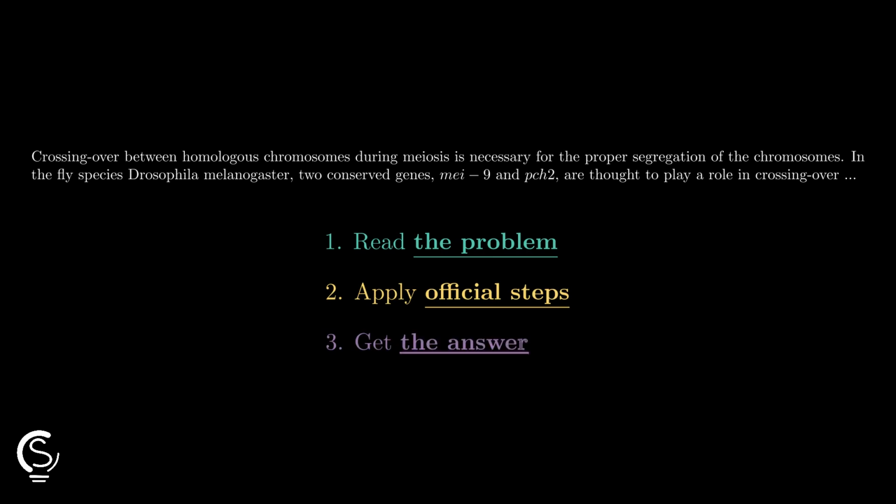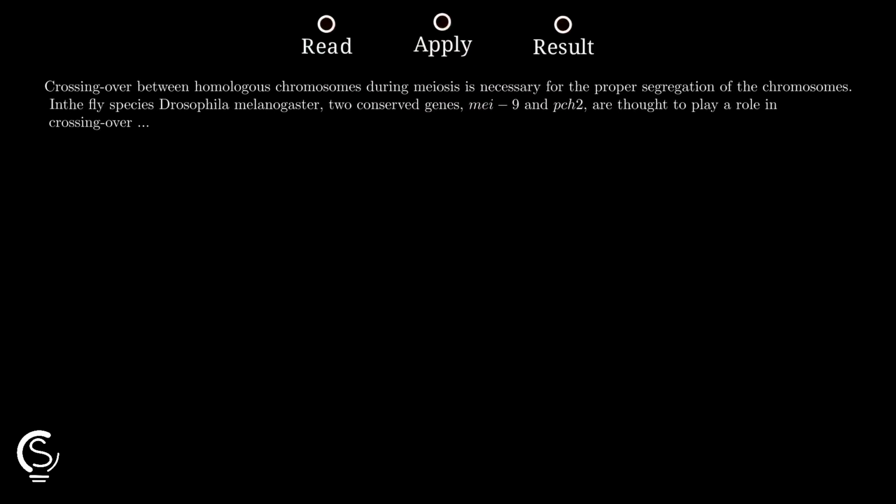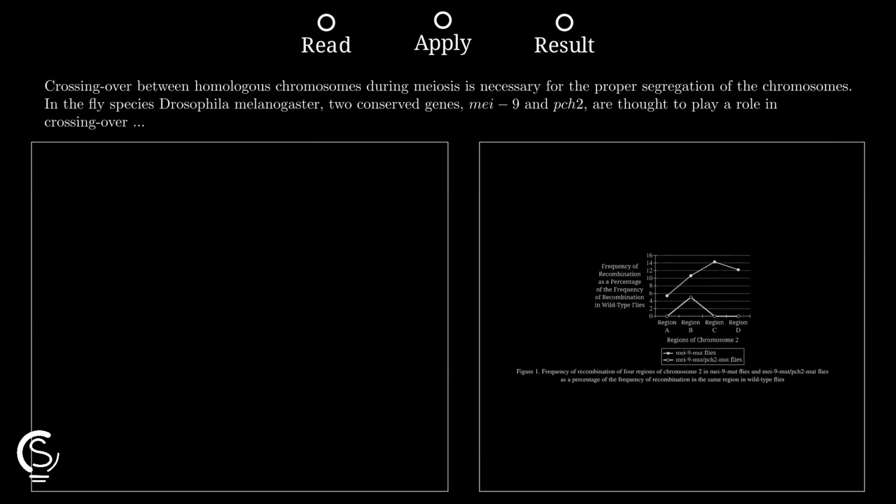Let's level up. Hey girl, so I know region B shows the highest recombination frequency in May9-mute/PKH2-mute flies because it's the only region with a non-zero value, about 5. Recombination is much lower than in wild type across all regions, at roughly 5% to 15% of WT levels. Crossing over partly lost from the My9 mutation.